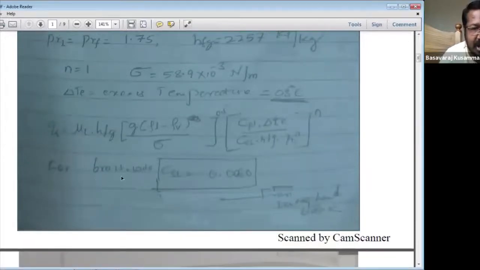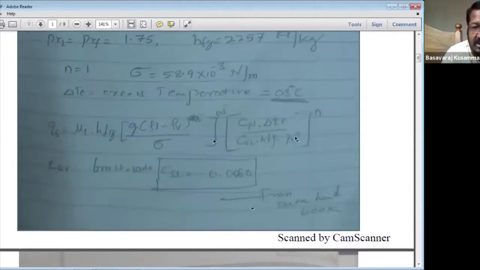So the Cs value for brass and water you have to take from the data handbook, on page number 149 or 150. Understand? You can take that specific value, 0.0060, from the data handbook. So that goes into hfg times Pr raised to n.